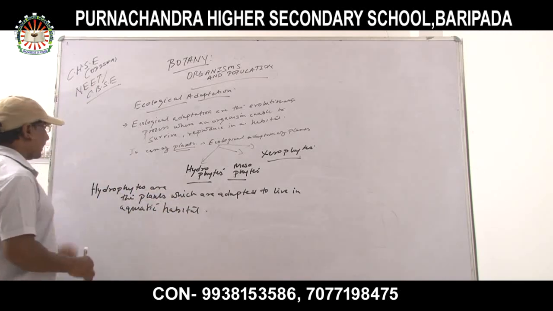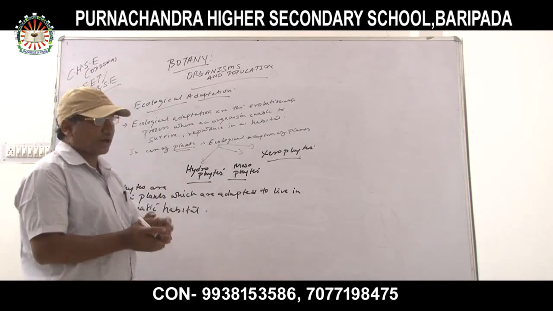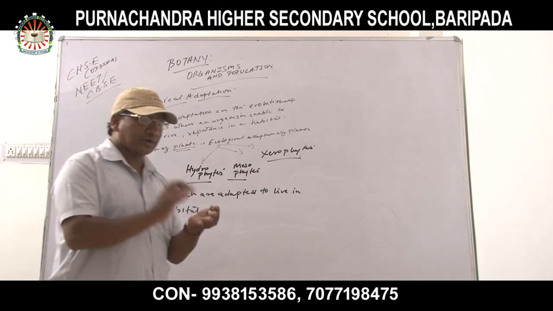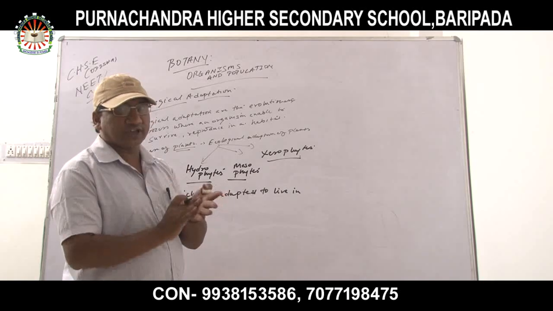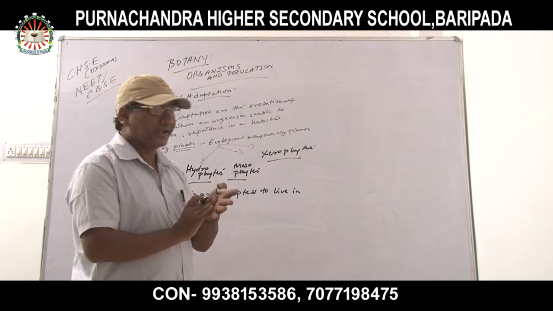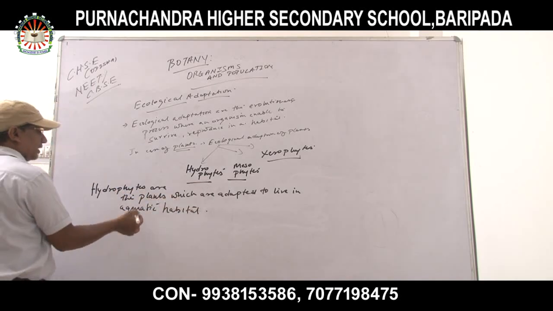Okay, they are called hydrophytes. Now hydrophytes are again classified into three types. How many types are there? Three types: submerged hydrophytes, floating hydrophytes, and aerial hydrophytes. Hydrophytes are the plants which are adapted to live in aquatic habitat.